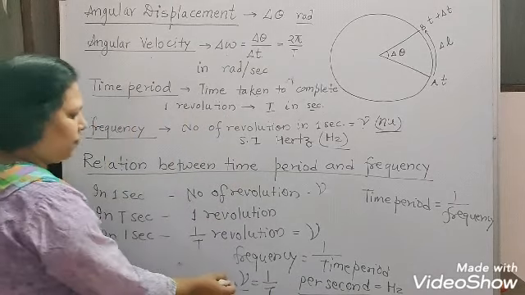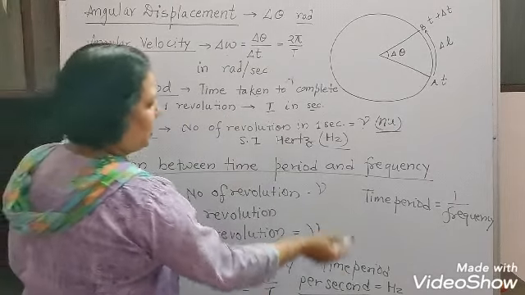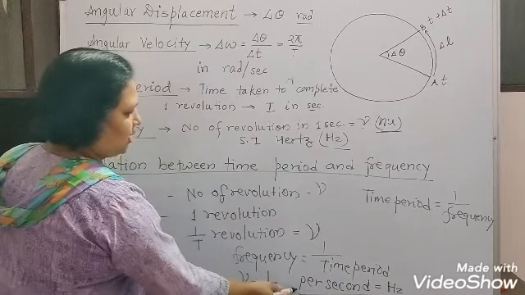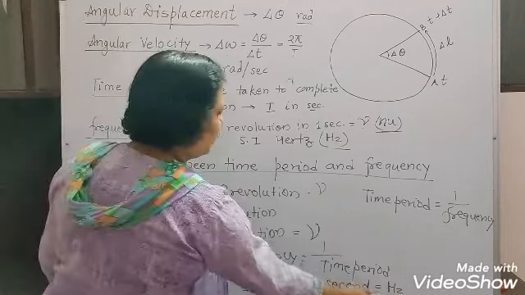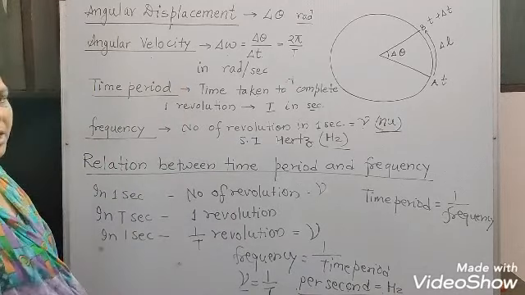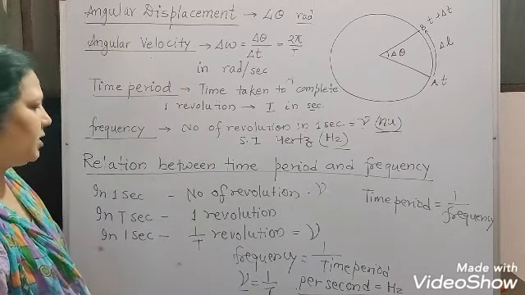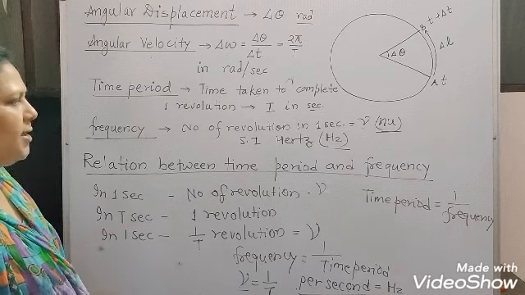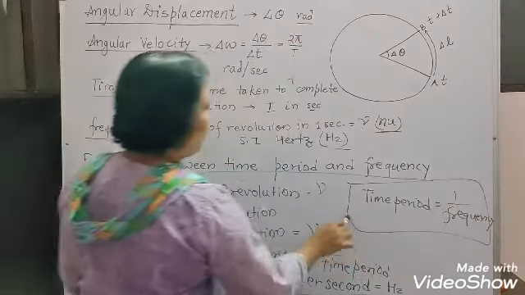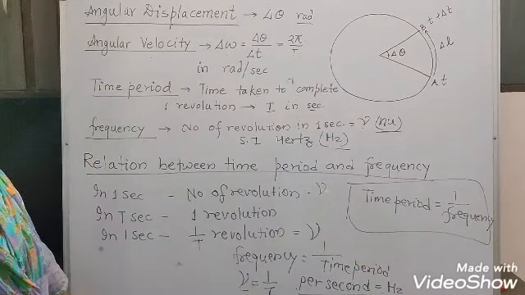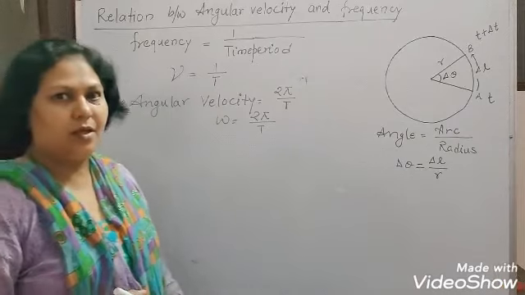The SI unit of frequency we already mentioned is hertz, but we can say this as per second also. So either you can write per second or you can write hertz, no problem. In the SI unit of frequency, you can write any one. So this is the relation between the time period and frequency, both are reciprocals of each other.